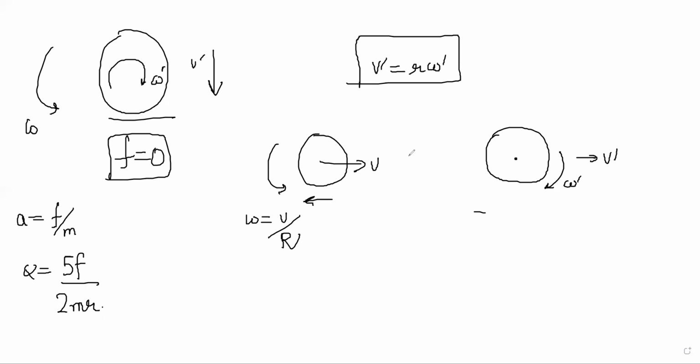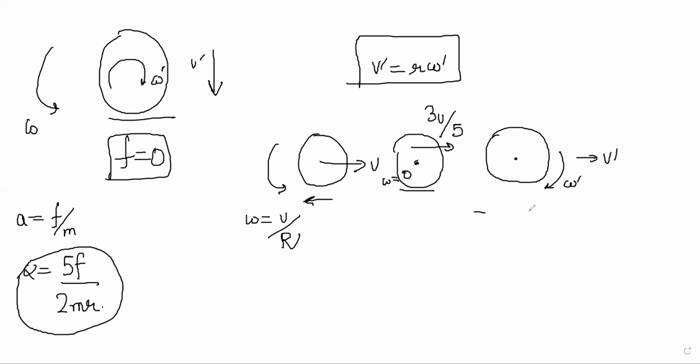Okay, actually, don't do it from the starting point. Do it from this point, right? At 0, its velocity was 3v by 5, and omega is 0. Now it is getting an acceleration of this much. From this point onwards, it will keep getting increasing omega, right?